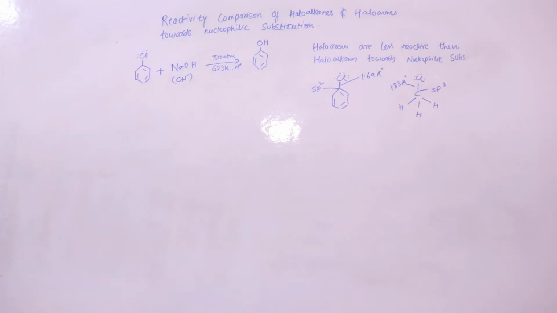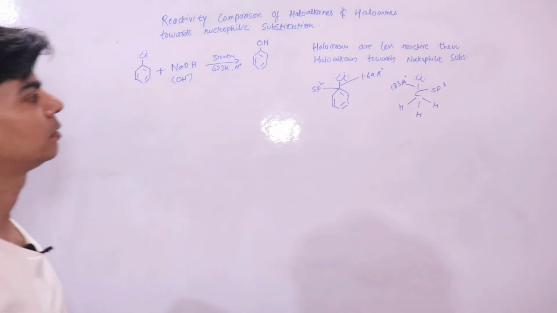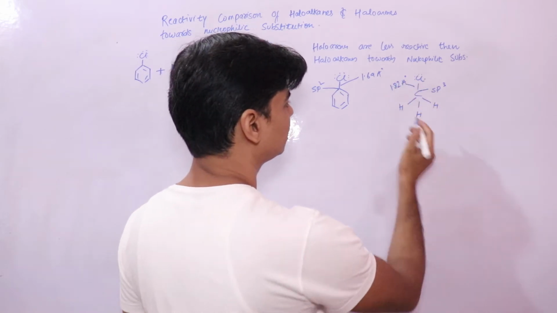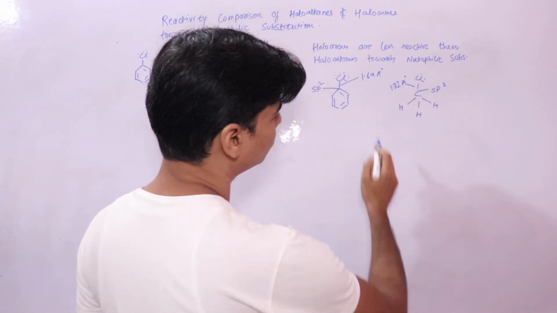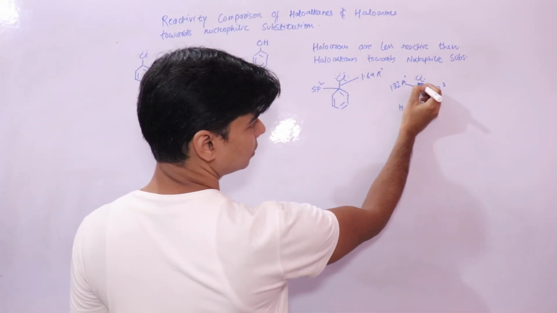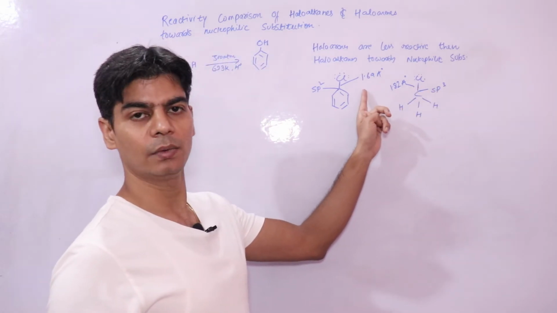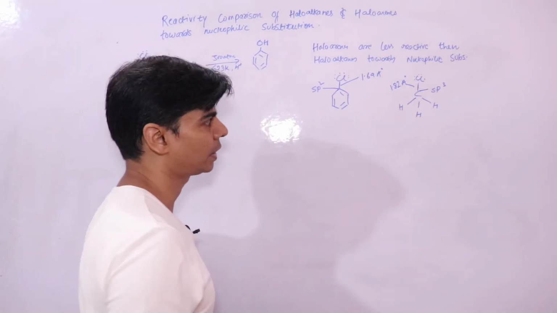or I think it is 1.82 angstrom. It's near, that doesn't matter. We just have to concentrate that the bond length in haloalkanes is more compared to the bond length in haloarenes. We need to look at the reason why.